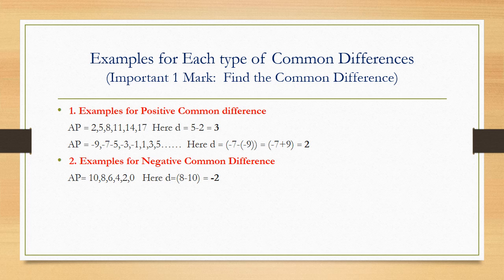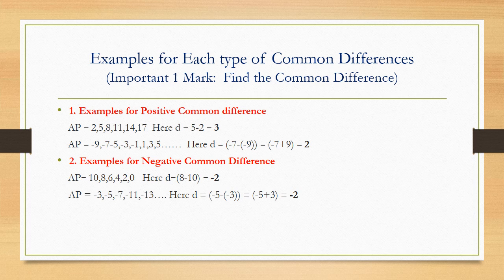Again, one noticeable fact in this example is we can see an order of descent or descending order here in this AP. Therefore, if you see an AP with descending order, you can identify that the common difference that is going to come from that AP is going to be an example for negative common difference. I will take one more example here.